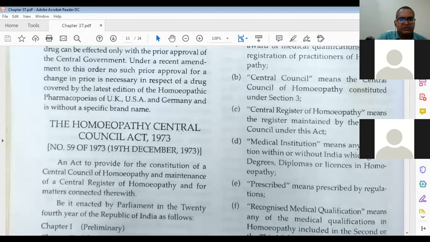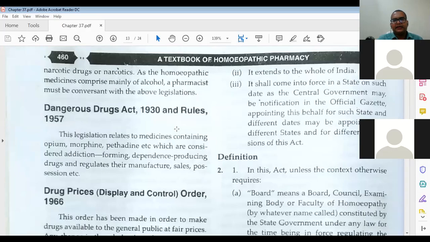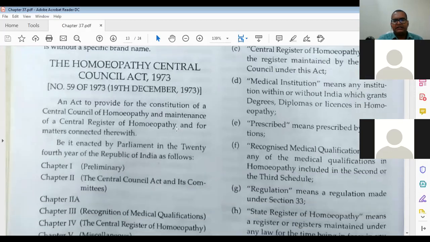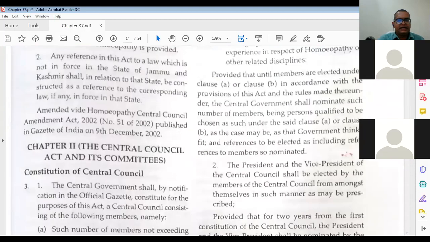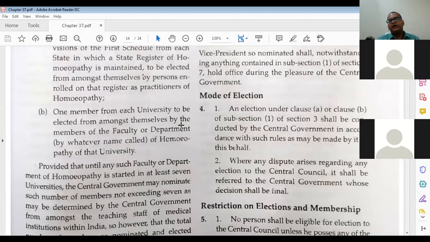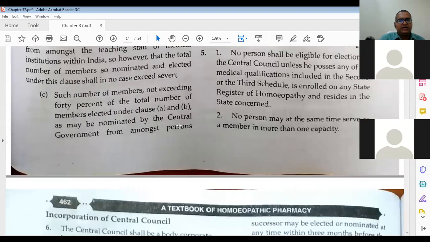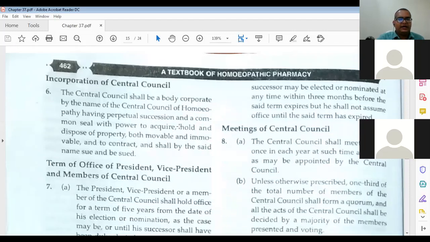This is the Homeopathy Central Council Act 1973. Then short titles are there, then definitions are there: what is the Homeopathy Central Council, everything is there. Then chapters are there, relating to the Homeopathy Central Council Act. Mode of election, but now there is no election process. Restriction of the election. This was totally passed by the President of India, and they have stopped the direct election procedure, and now the Board of Governors is there. They are controlling all the processes and all the rules, and they are working there.